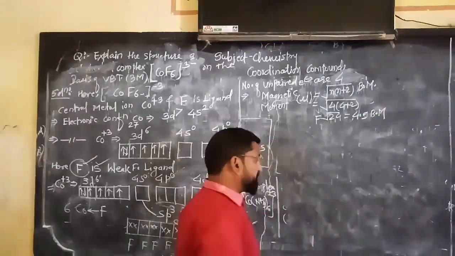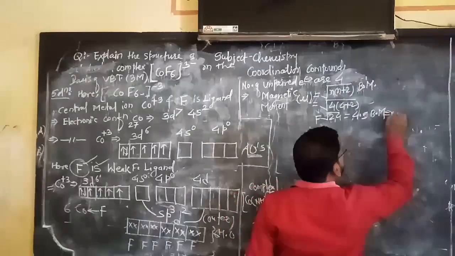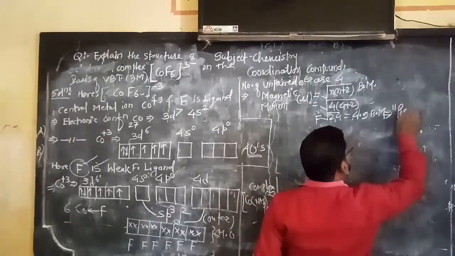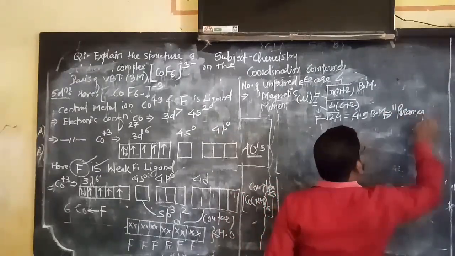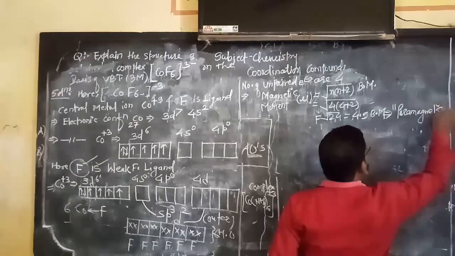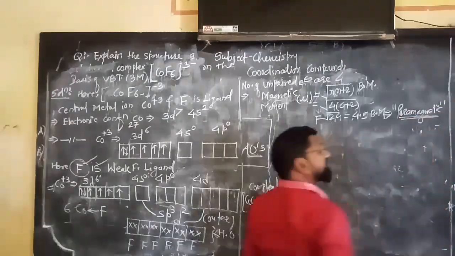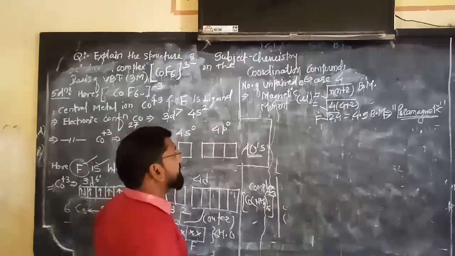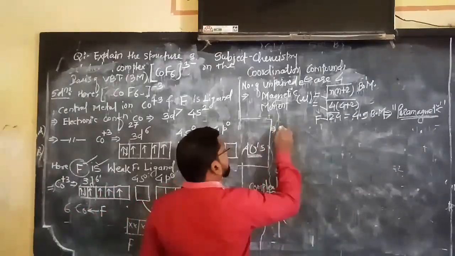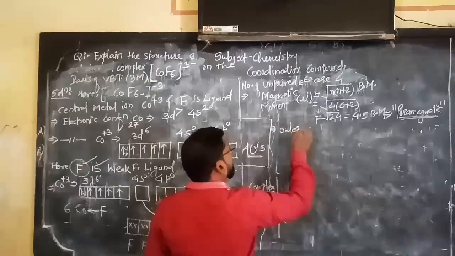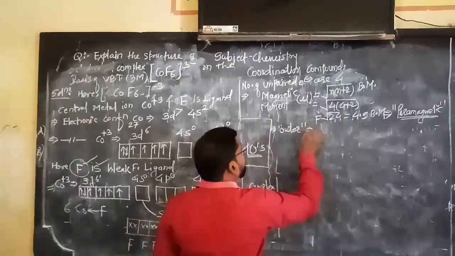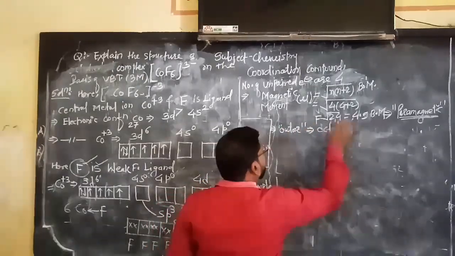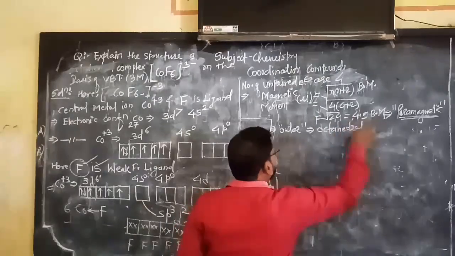And therefore what kind of nature does this complex have? Paramagnetic in nature, and it is also colored. We will see in CFT that it is colored also. Now geometry. It is an outer complex, of course, and the geometry will be the same, octahedral.